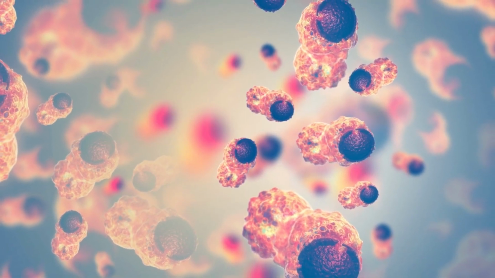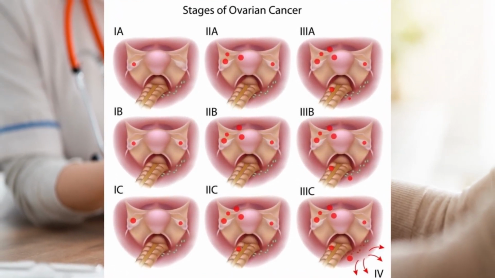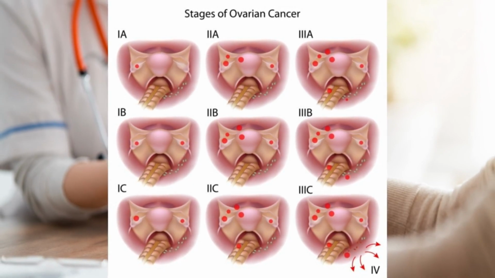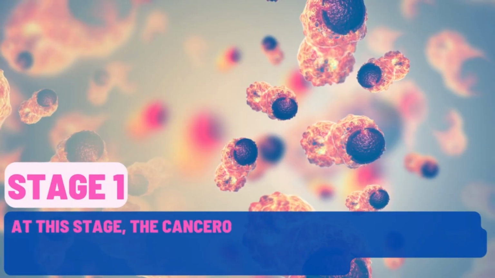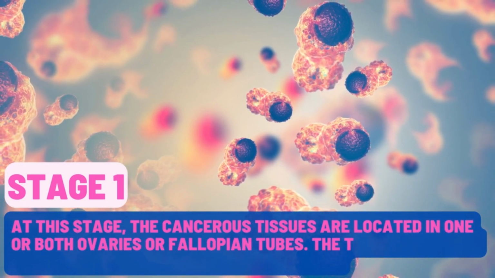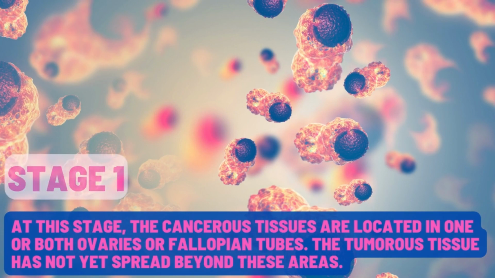Ovarian cancer is staged just like other types of cancer. Depending on the stage of the disease, different treatment methods can be applied. In the early stages, when the disease progresses asymptomatically, it can be detected by routine checks or due to another complaint. At this stage, the cancerous tissues are located in one or both ovaries or fallopian tubes. The tumorous tissue has not yet spread beyond these areas.